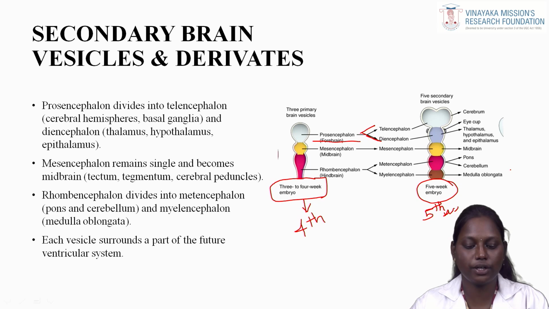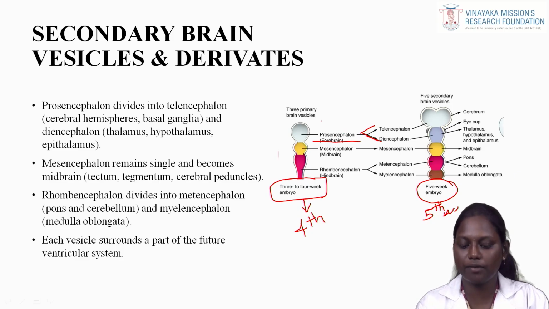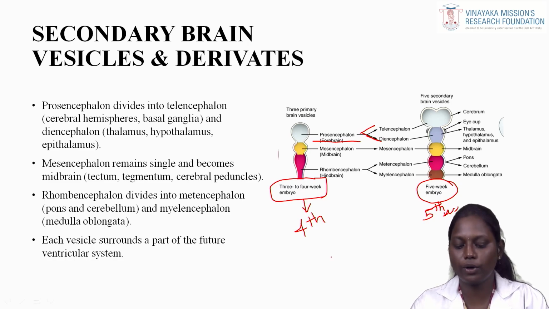Secondary brain vesicles and their derivatives. The prosencephalon divides into the telencephalon and diencephalon. As you can see, the three primary vesicles develop in the fourth week of intrauterine life, or the embryonic stage, and the five secondary brain vesicles develop in the fifth week.